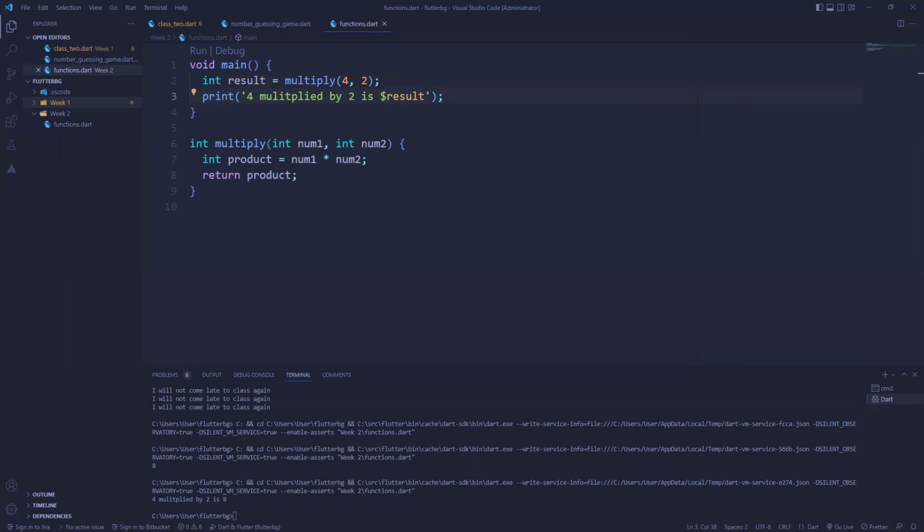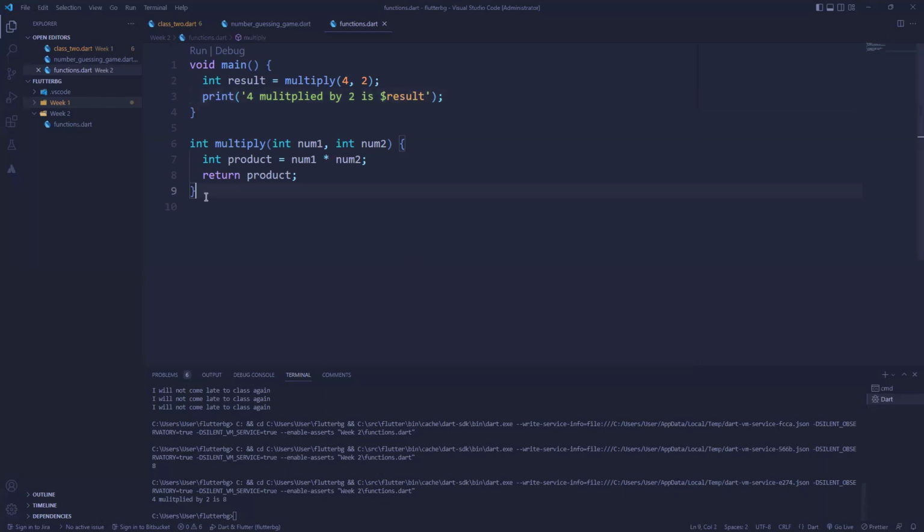Okay, so I think that's clear. So now we have 4 multiplied by 2 is what? 8. The result here is what? 8. Okay, so it's pretty straightforward, right? So that's basically a function that returns values, right? You can do anything. You can do the one that returns a string, a boolean and all those and whatever, right? That's something you're going to play with, right?